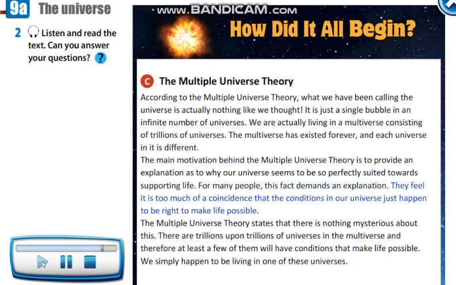They feel it is too much of a coincidence that the conditions in our universe just happen to be right to make life possible. The Multiple Universe Theory states that there is nothing mysterious about this. There are trillions upon trillions of universes in the multiverse, and therefore at least a few of them will have conditions that make life possible. We simply happen to be living in one of these universes.